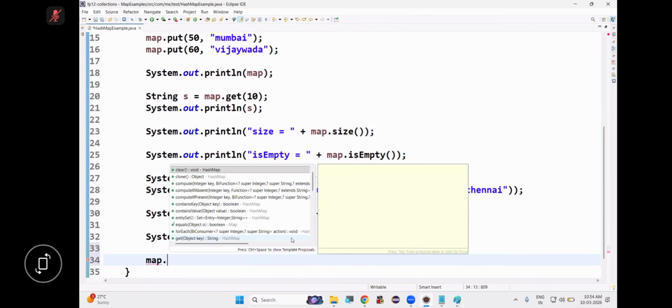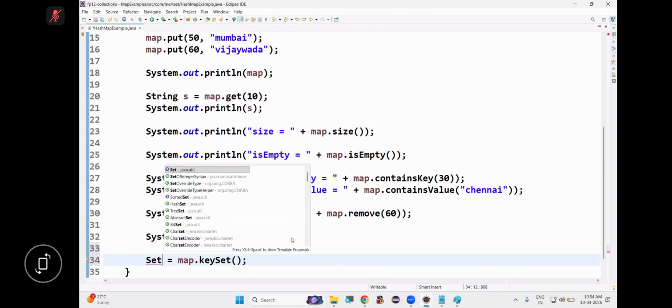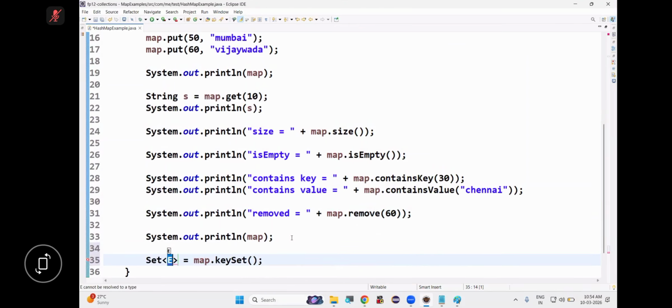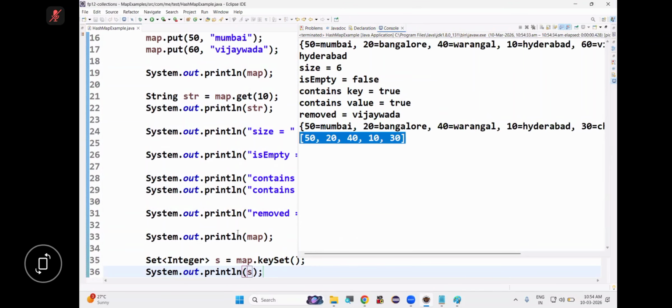Map dot keySet method is there. The keySet method returns all the keys as a set object. So that's why we need to create a Set interface reference variable. Keys are which type? Integer. So tell me, I'm displaying S. You'll get all the keys. You can see.